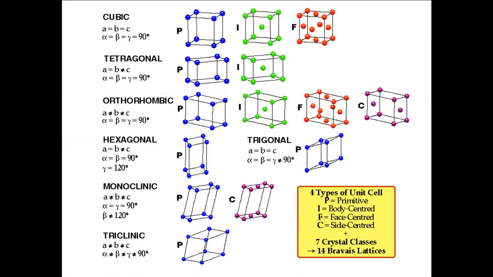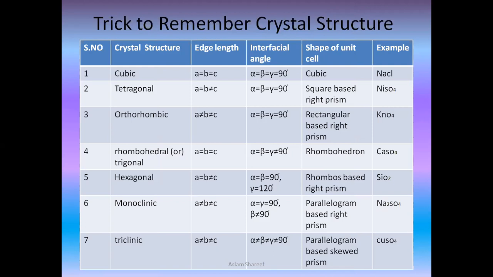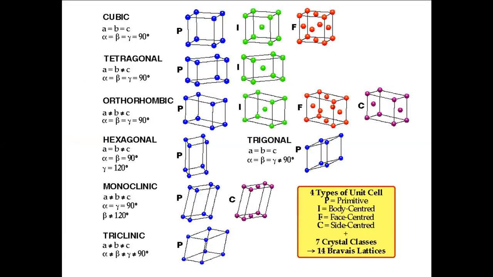So let us see in the next slide how they exactly look like, the 7 crystal structures into 14 Bravais forms. You can see here, the first one, P is primitive, the second, I, is body centered, F is face centered, and C we are calling side centered. So to remember how many structures are present in which type of form, we'll take a similar example of CT or Mari, and then we'll write all the names of the 7 crystal structures. Then we'll go for the order. First 3, second 2, third one 4, and the second last one will mark 1 for the end center. So how are we going to do it?